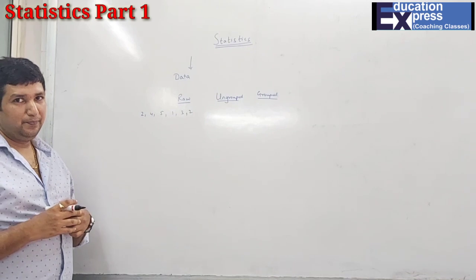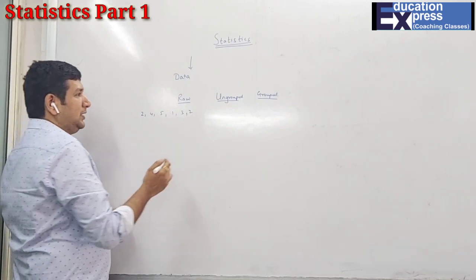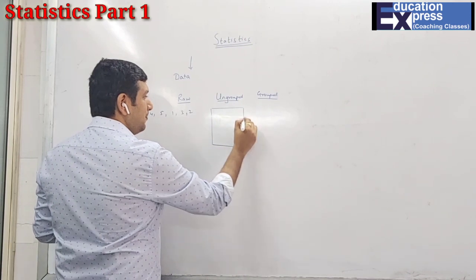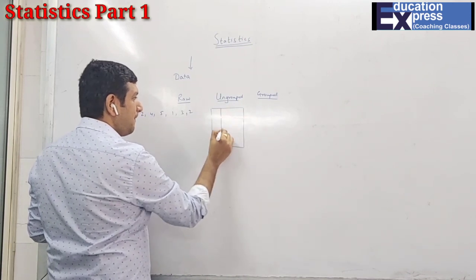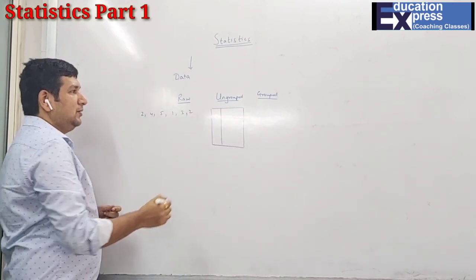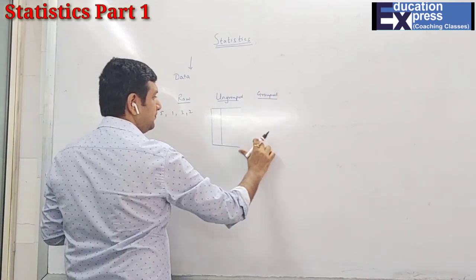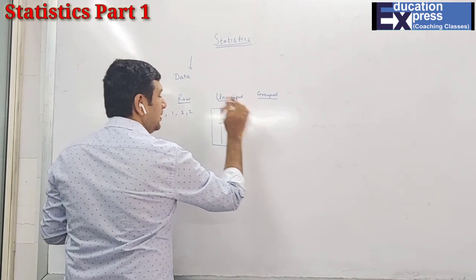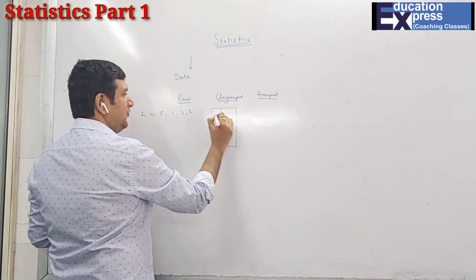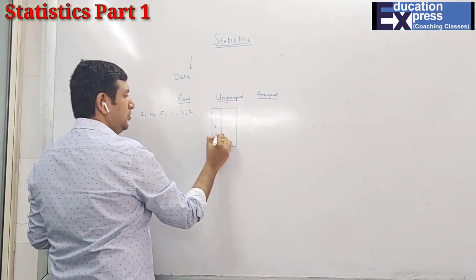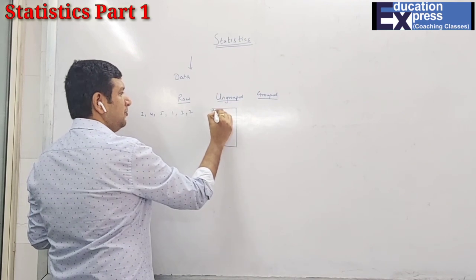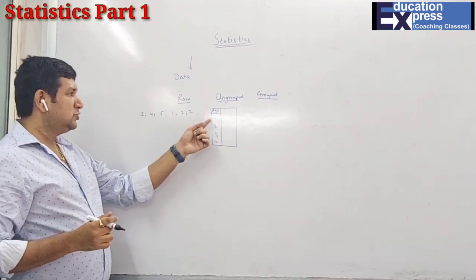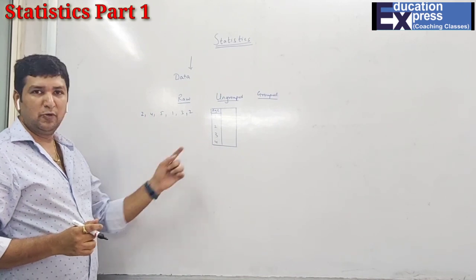Second is ungrouped data. In ungrouped data, they will give you the data in a compressed form, wherein let us say I have 1, 2, 3, 4. That means we have to find how many students there are whose age is 1 year, 2 years, 3 years, 4 years.